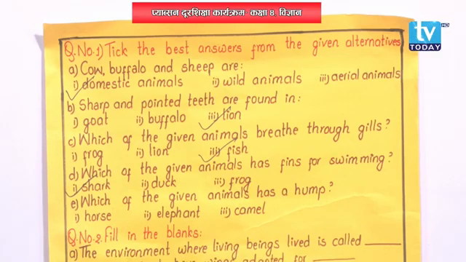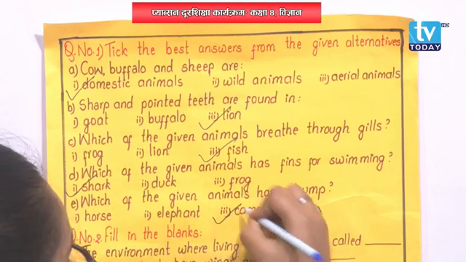Hump means the raised part on the body of animals. That is a bit raised part, okay? That means which animal has a hump? Horse, elephant or camel? Very easy. We have already learned that camel has a hump.